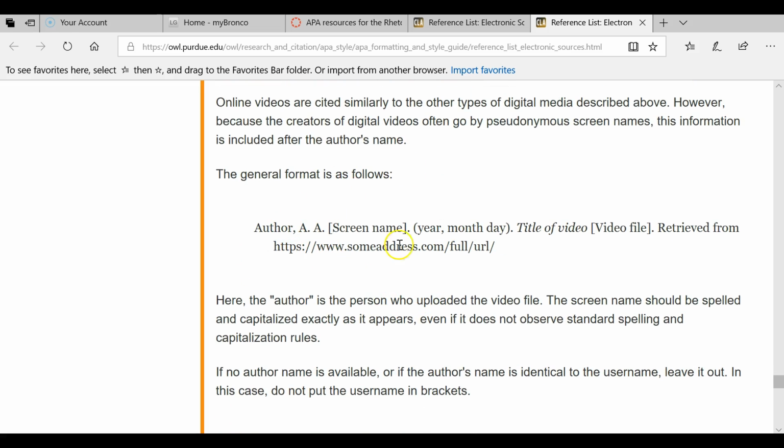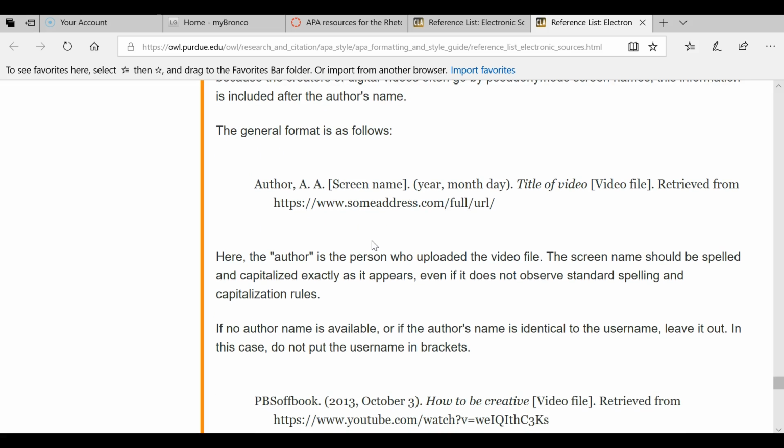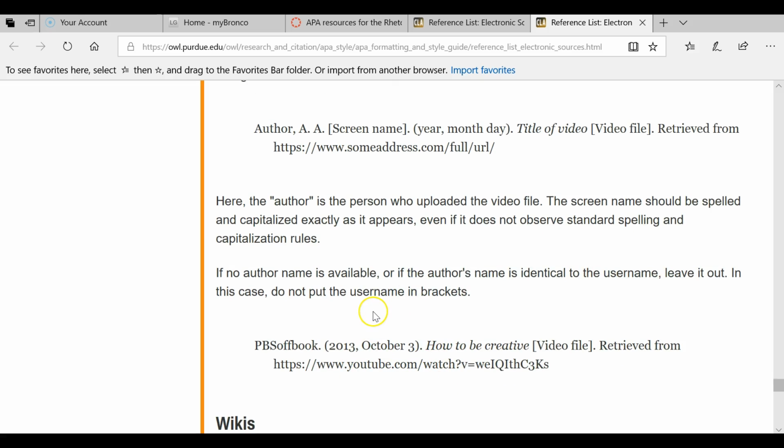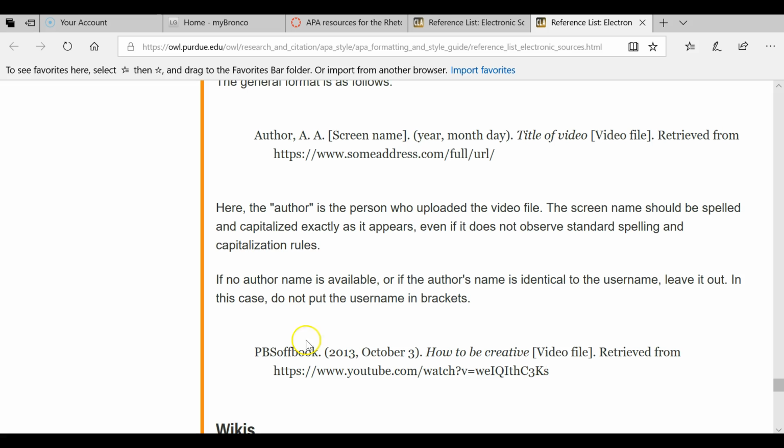This is the general format, the generic version, and this is an example they've done for you. I prefer, as you all know from class, to copy and paste the example into my Word document and work from there. But you can do whatever works for you. As you can see, if the author of the video and the screen name are the same, you do not need to list those twice. And for the example here, that seems to be the case because they only listed it once. But if they're different, you'll want to list both.